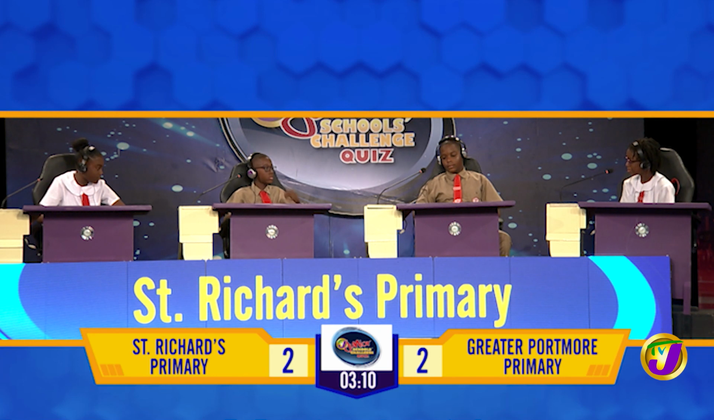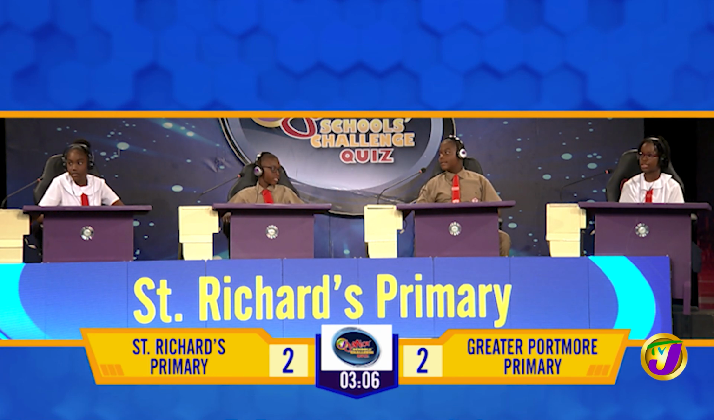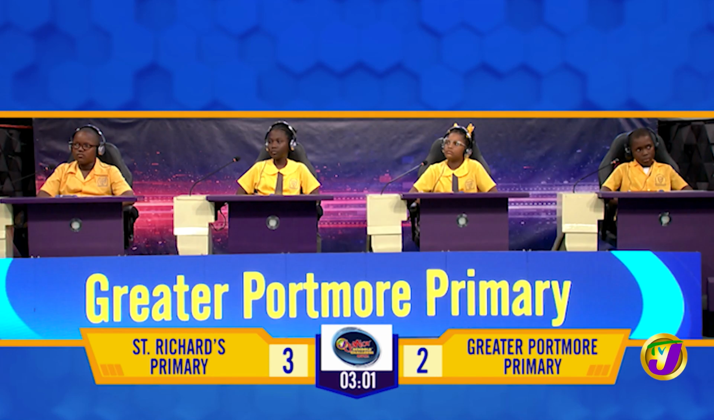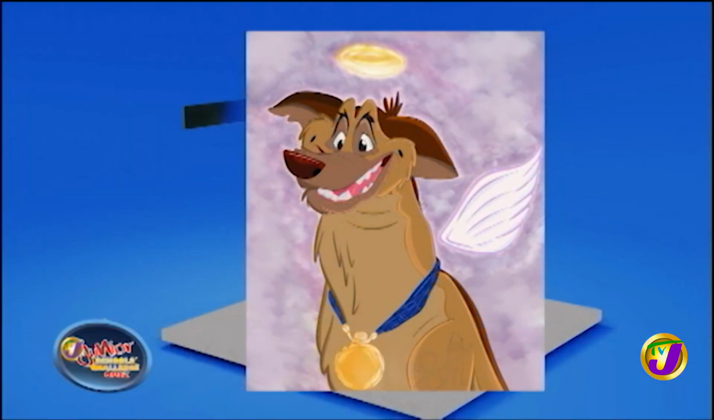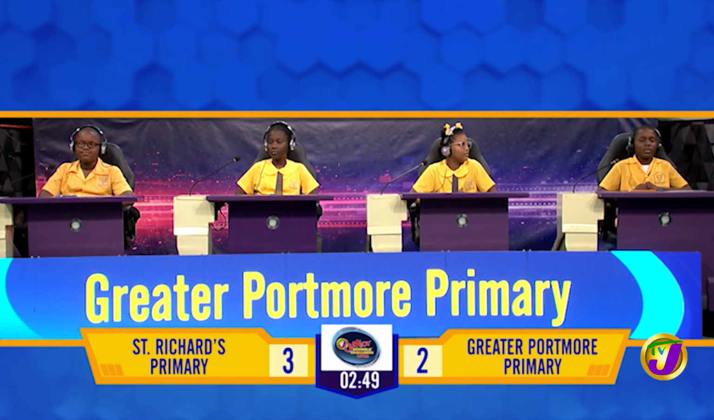What is the collective name for all the sepals of a flower? Calyx. Correct. Television, a visual question. Look at the monitor and identify this cartoon character. Charlie. Incomplete. Charlie B. All Dogs Go to Heaven.